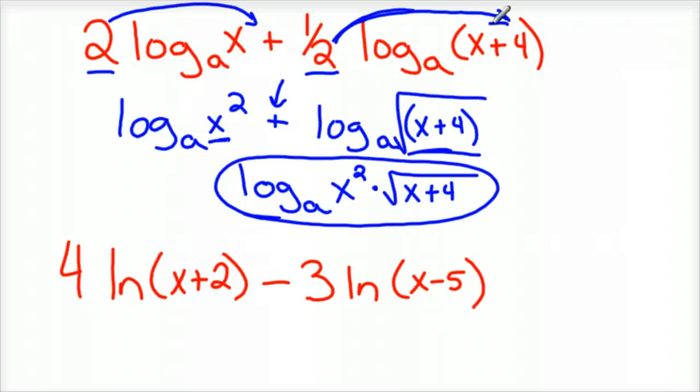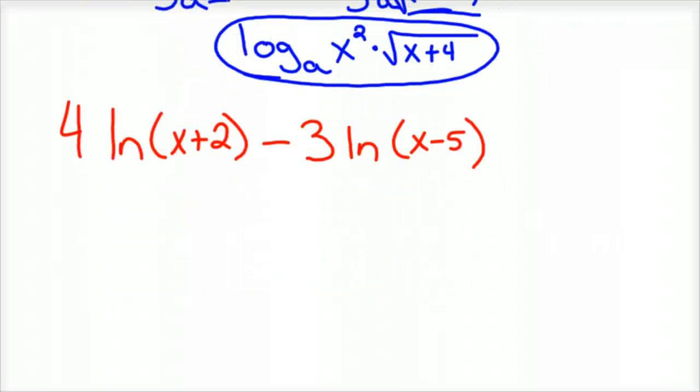So next problem. Here I use the natural log. Remember, natural log is log base e. So instead of base a, we're going to have log base e, and we just call it natural log. Everything's the same. Notice we've got this 4 that becomes an exponent, and the 3 becomes an exponent.